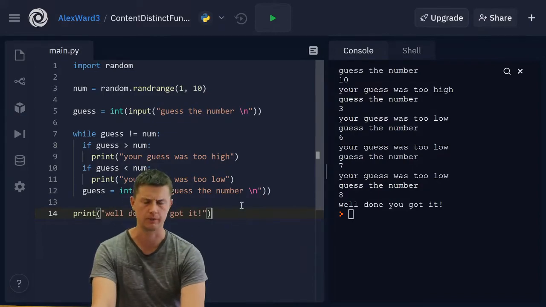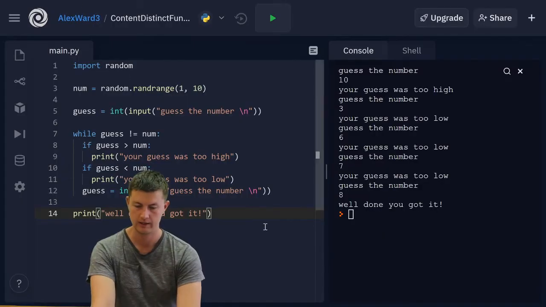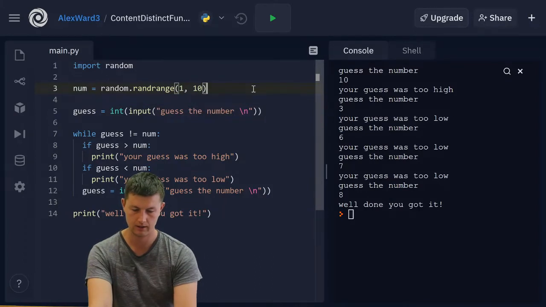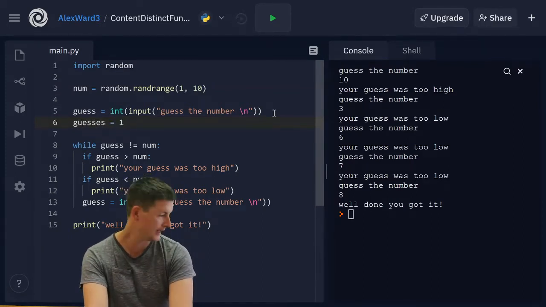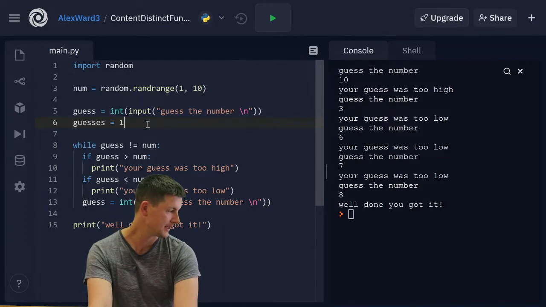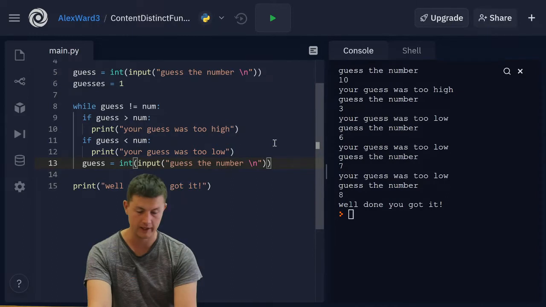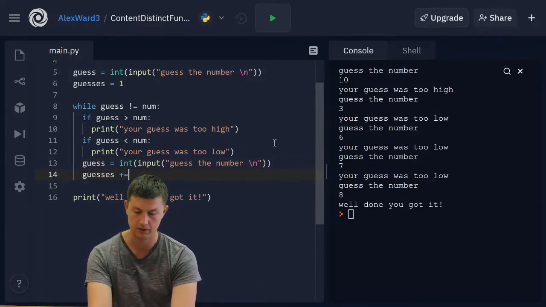Cool. Should we do some extensions? Extension 1, count the number of guesses so far. That shouldn't be too hard. We need guesses is equal to 1 because we have had one guess so far. Then each time we get another guess, guesses need to go plus equal to 1.